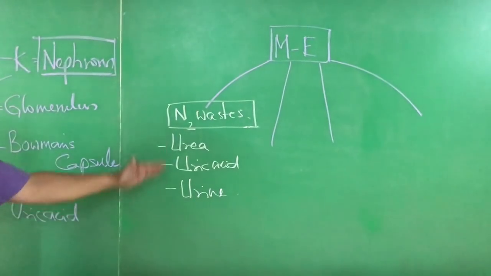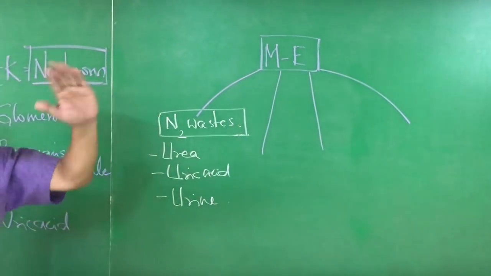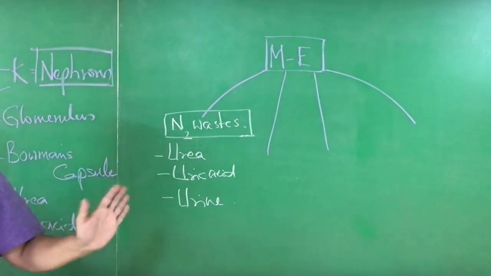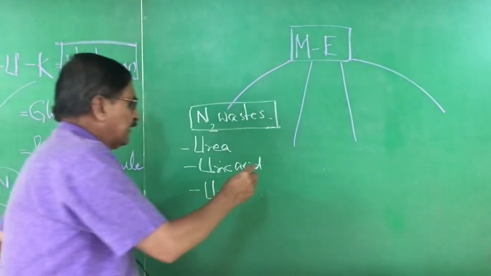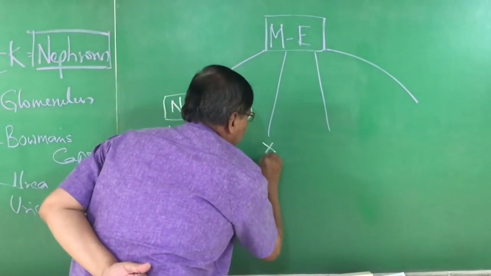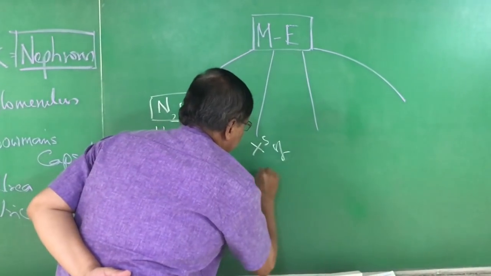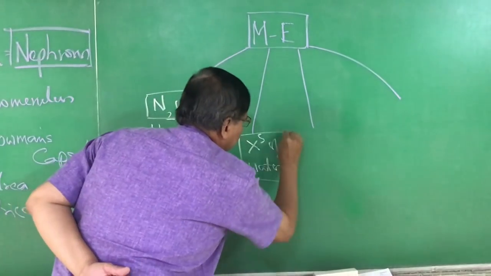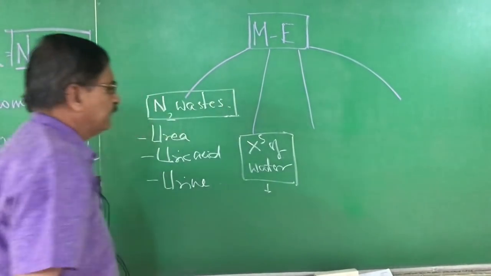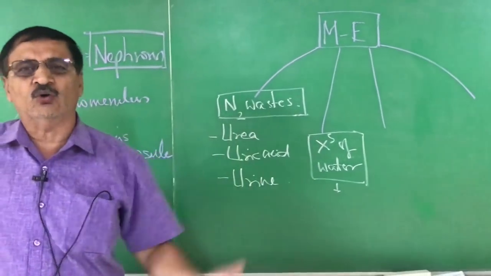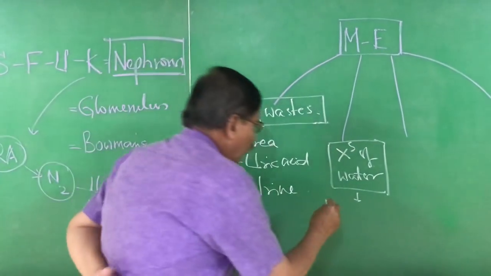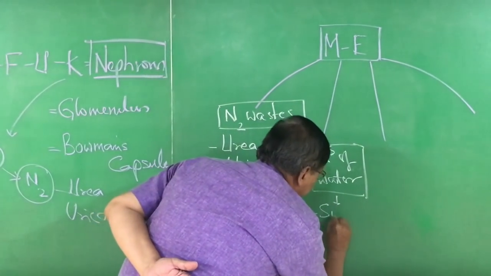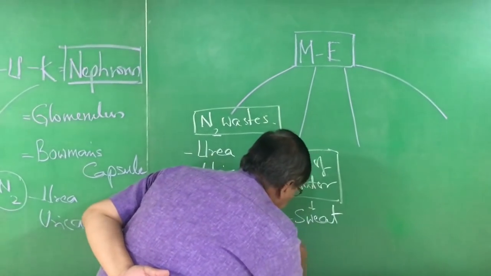Right? These are the nitrogenous wastes that are thrown out by the body as waste. Sir, second one, excess of water. Here, excess of water is thrown out in 2 ways. One by sweat, another by urine.